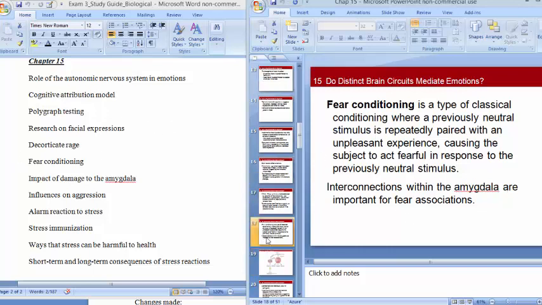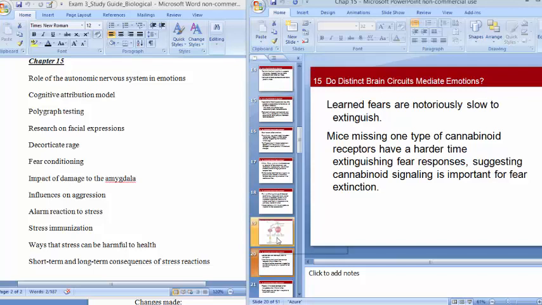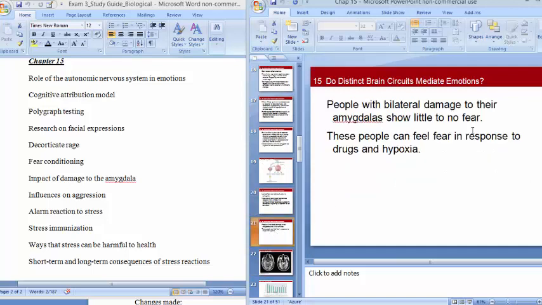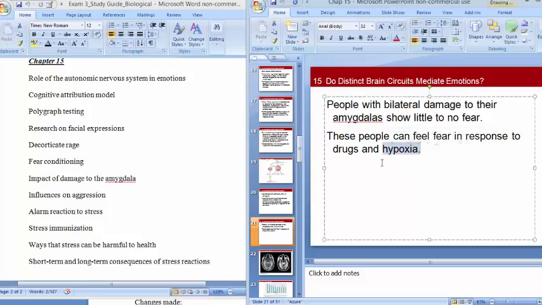It's associated with the amygdala. Sorry, my brain's not working great to come up with great examples here. What happens if you damage the amygdala? The person's not afraid anymore of anything environmental, like a scary movie, or you jump out and scare them, or loud noises. But they are afraid if you inject them with epinephrine or if you deprive them of oxygen.